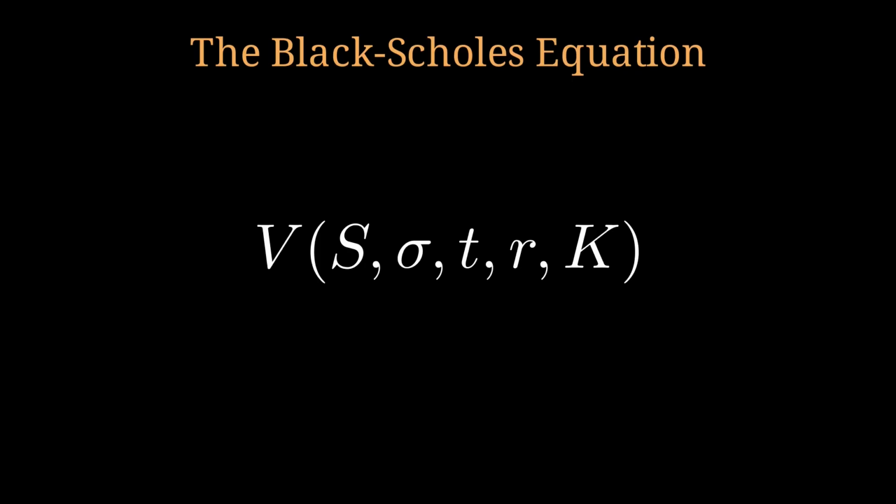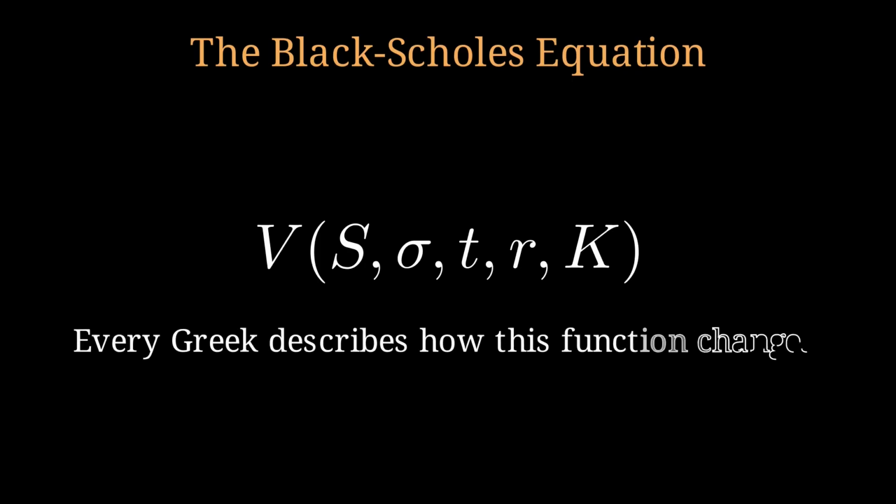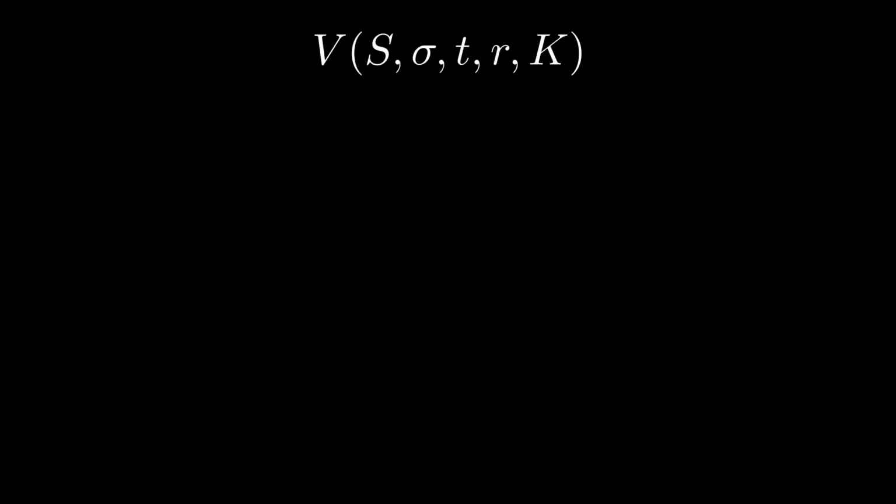Every Greek we've covered isn't just an isolated metric. Together, they form the core building blocks of the famous Black-Scholes PDE. A partial differential equation, or PDE, is an equation that relates a multivariable function to its partial derivatives, describing how a quantity changes simultaneously across multiple dimensions, like space and time.